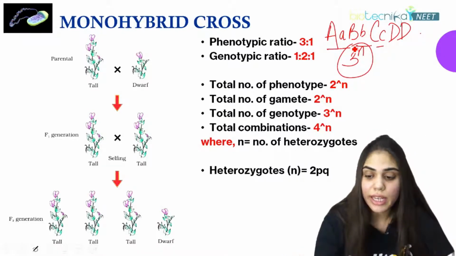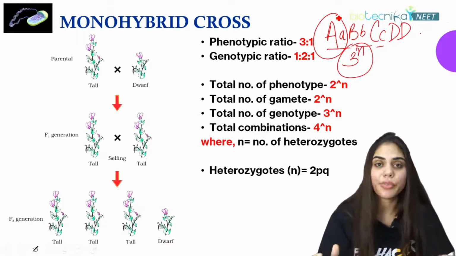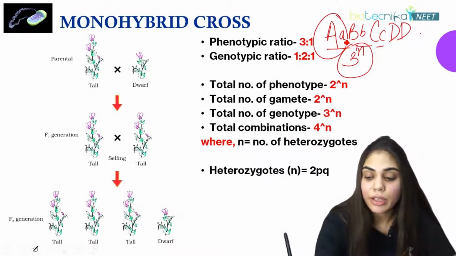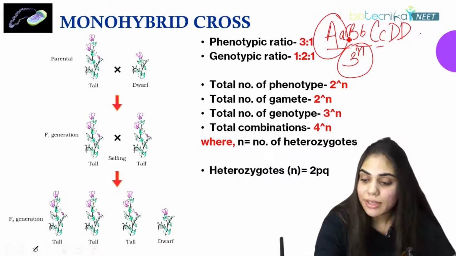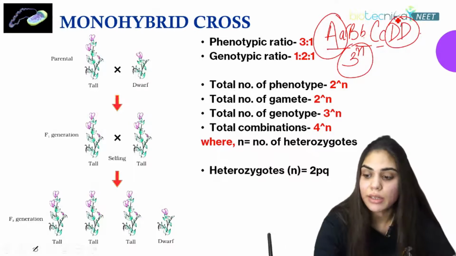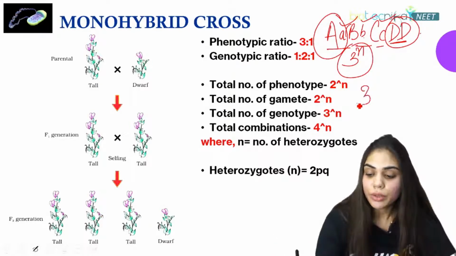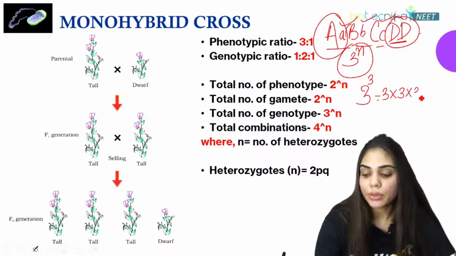So what is a heterozygote here? Capital A, small a. Hetero means different. So for A, they are different. For B, one is capital B, one is small b. One is capital C, one is small c. But in case of D, you can see this is homozygous. Both are similar. So we can find there are 3 heterozygotes here. So 3 to the power 3. So 3 into 3 into 3, that is 27.